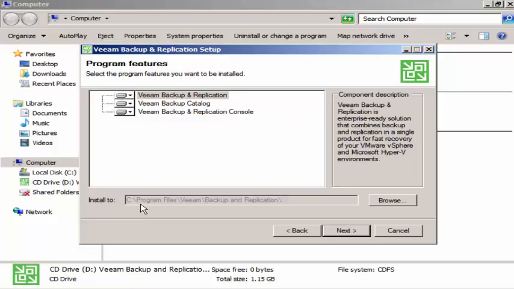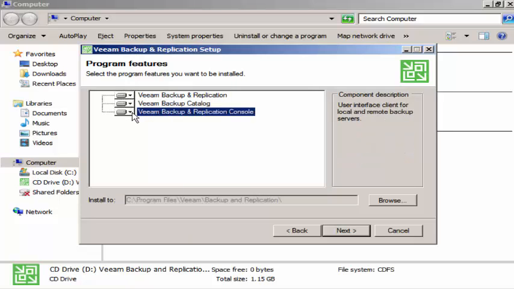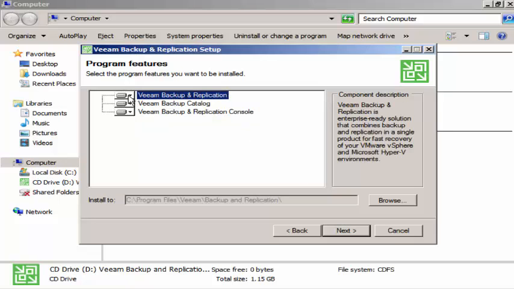These are the features we have, and the installation folder will be C program files. The first one is Veeam backup and replication. The second one is the Veeam backup catalog. The third one is the Veeam backup and replication console. I'm not getting any options to modify them, so I'll just go ahead and click on next. If you want, you can change the path of the installation folder, maybe to the D drive.